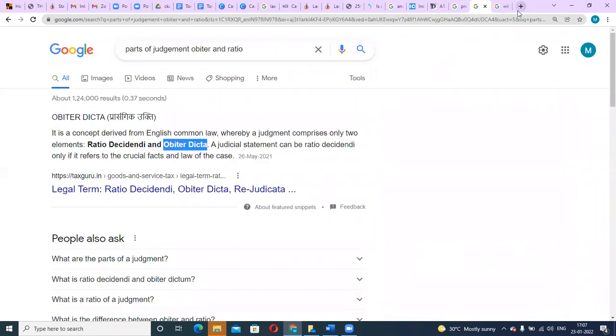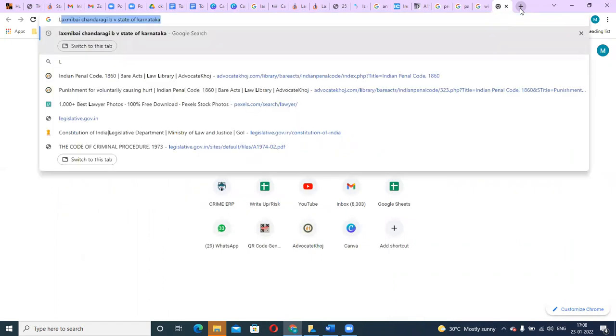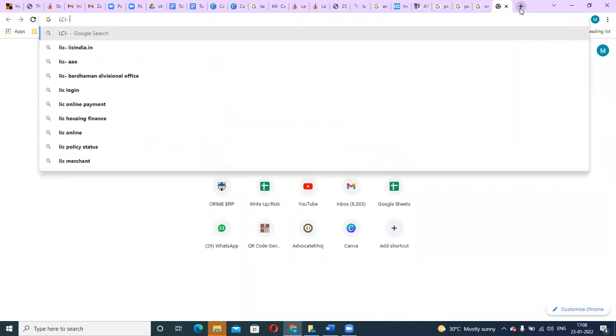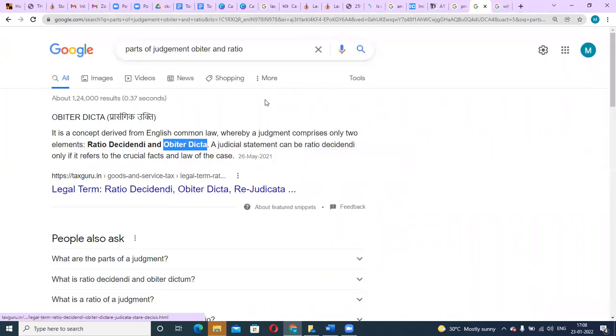Sometimes the court may say that for a certain provision we have the facility of providing compensation, but this compensation amount is very less. Maybe it's time that we should increase the amount. They might say that maybe it's time for the Law Commission of India to do detailed research on this certain area. So there may be different opinions which you would see in a judgment.